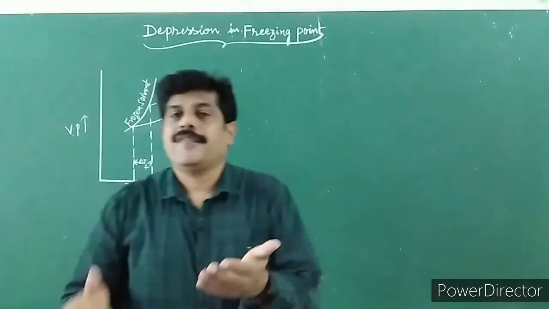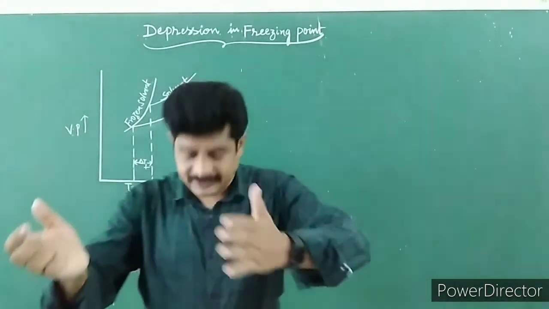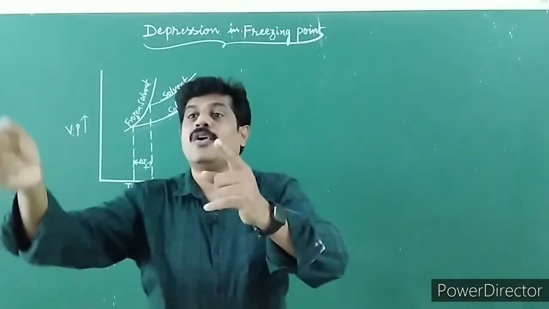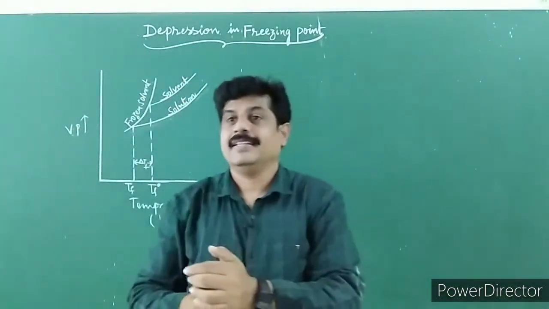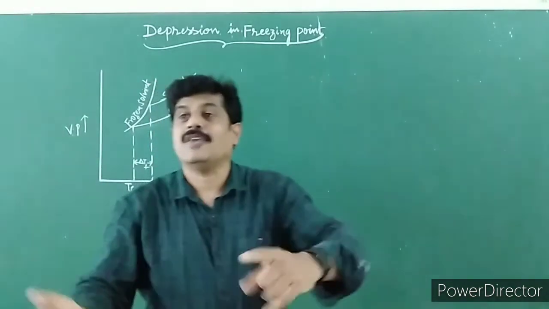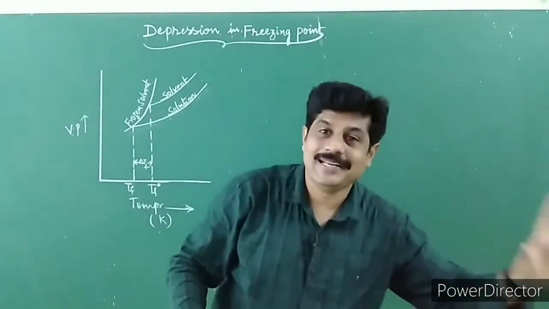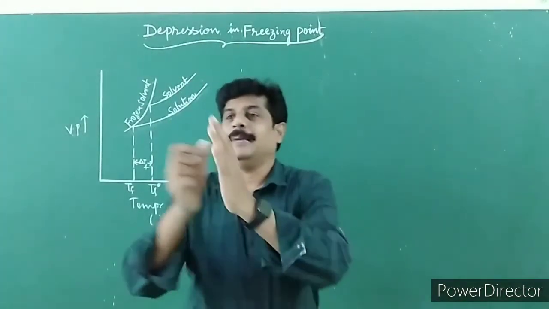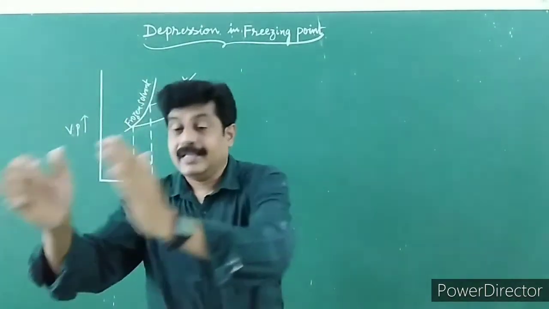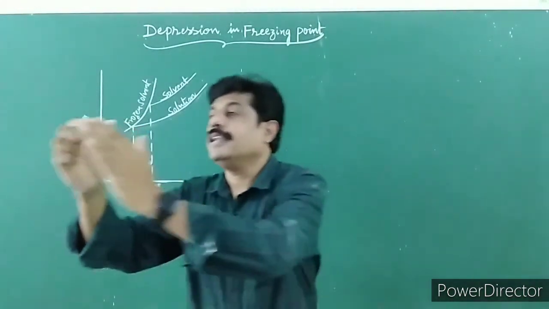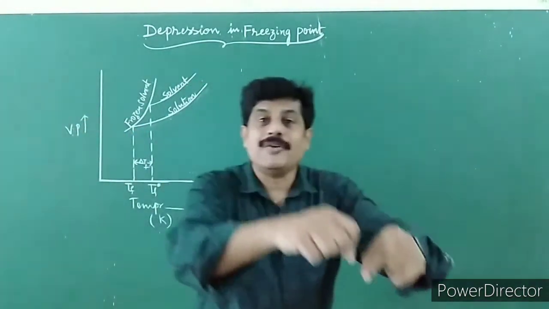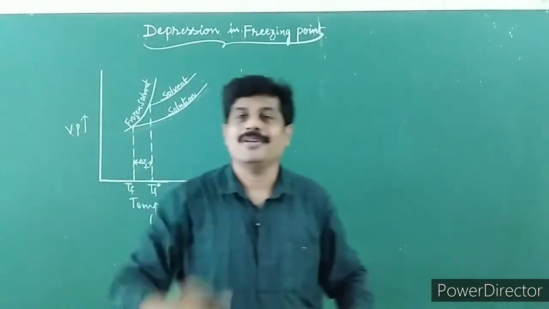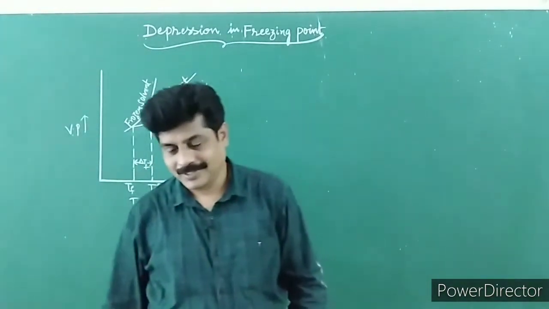Children, freezing point is defined as the temperature at which the vapor pressure of a liquid is equal to the vapor pressure of the corresponding solid. The temperature at which the vapor pressure of a liquid is equal to the vapor pressure of the corresponding solid is called freezing point.